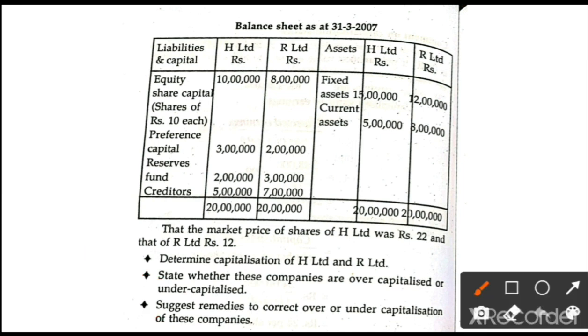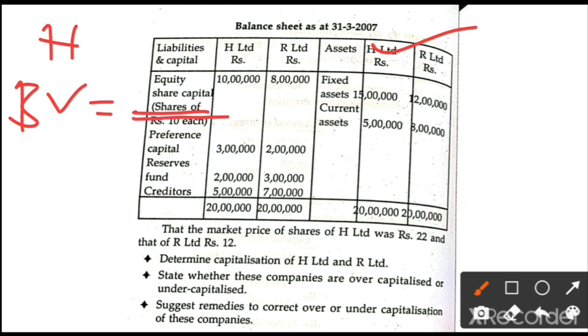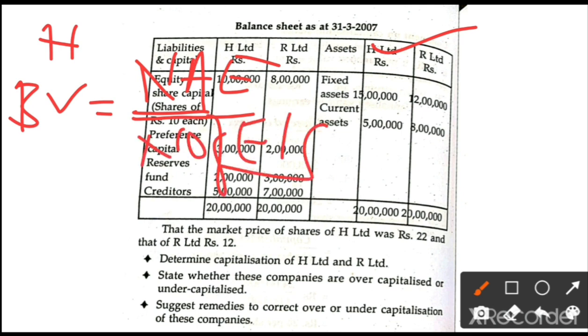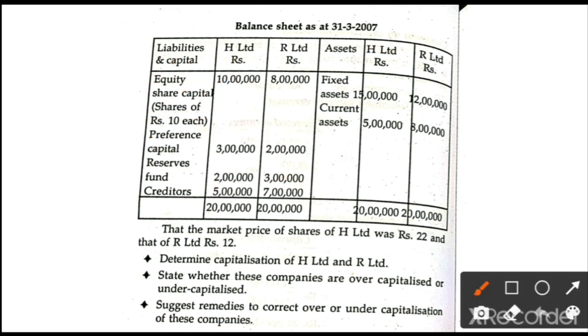So first we are going to calculate H company's book value. I will guide you, and you have to do that. Before going to the calculation of book value, what is the formula for book value? That is net asset available to equity shareholders divided by number of equity shares. Then how are we going to get the net asset available to equity shareholders? Net assets is equal to total assets of H company, 20 lakh, minus outside liabilities.